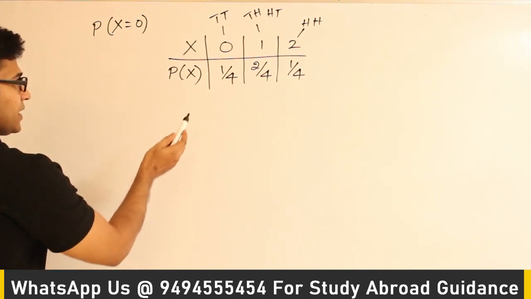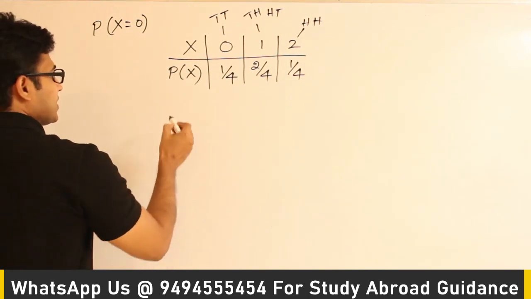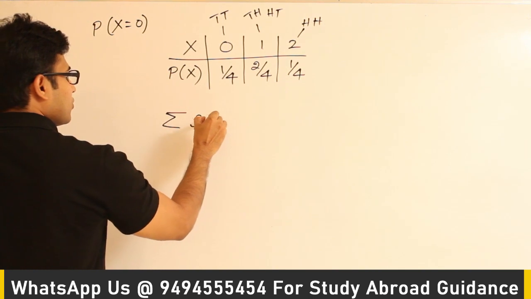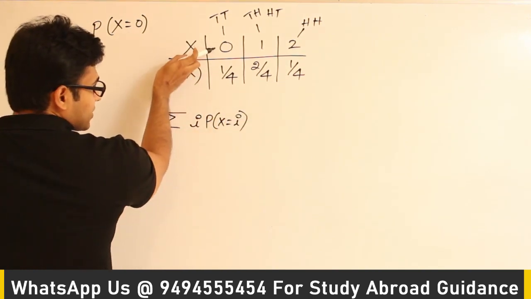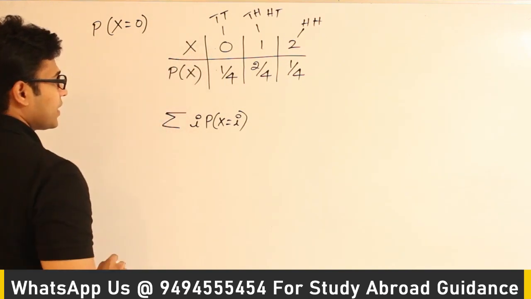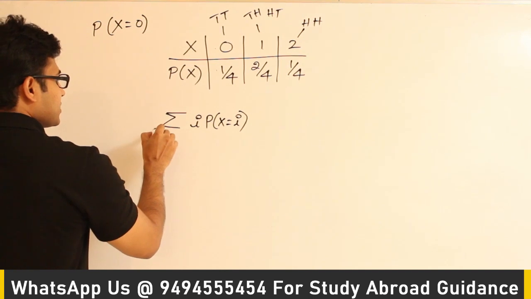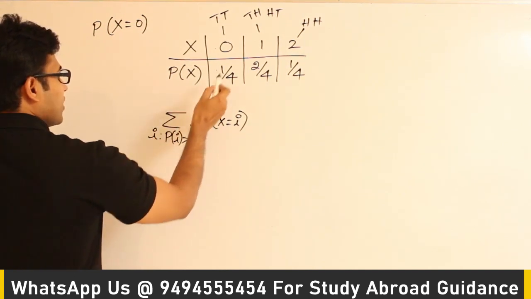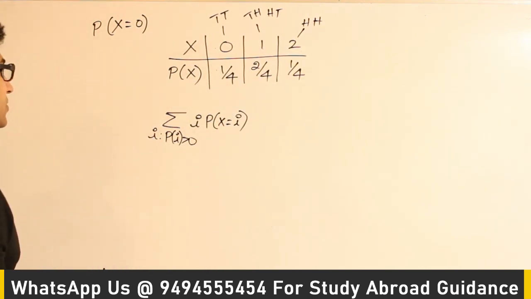Now if I multiply each value with its probability and add them all, which means I apply sigma of i times the probability that X takes a value i, for all i such that p of i is greater than 0, that is called the expectation.